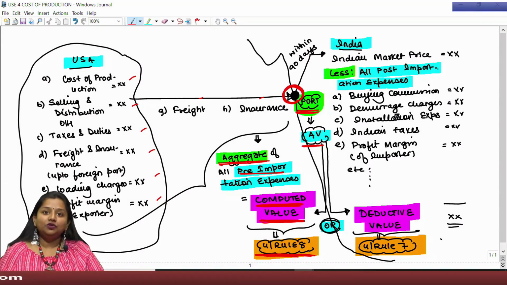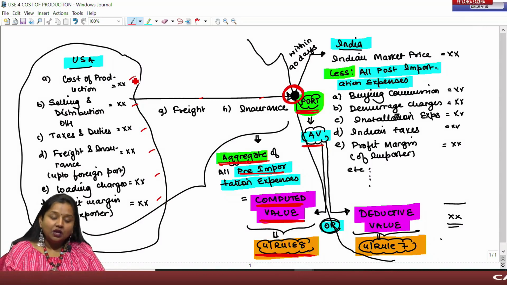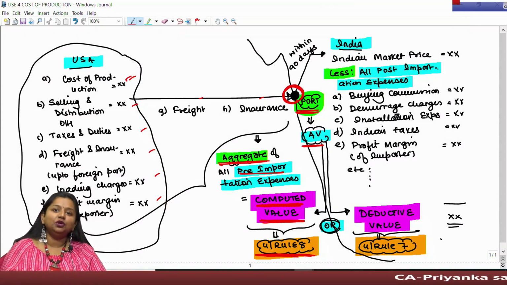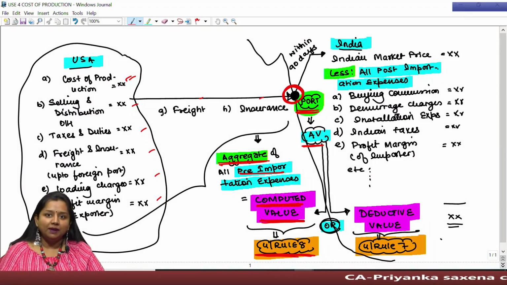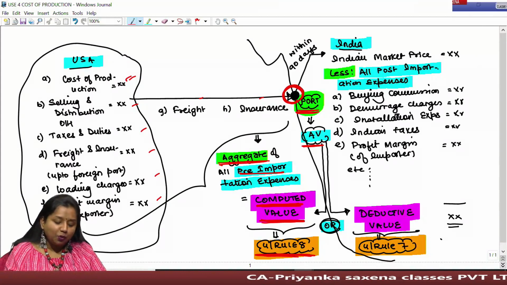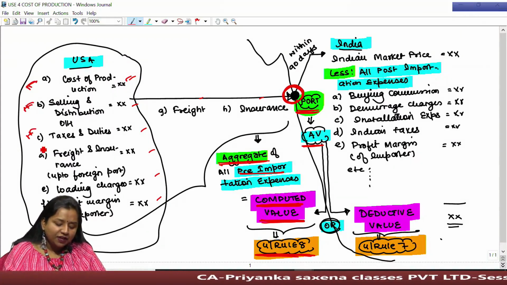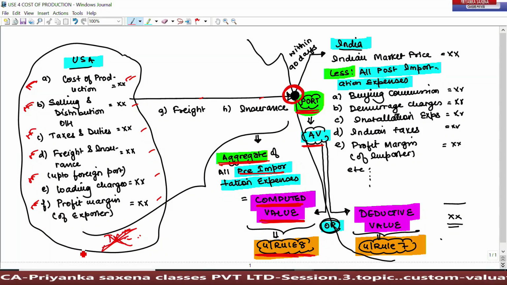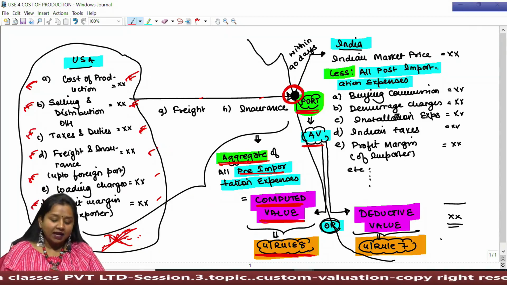But Rule 3, wherein the transaction value declared by exporter as the aggregate of all his expenses has been rejected under Rule 12, due to which Rule 3 could not be applied. Therefore, under Rule 8, we are asking the exporter to provide us the breakup cost of each and every expense incurred by him on exporting such goods. Now, the transaction value, the invoice price shall not be considered, rather we have to consider each and every individual expense incurred by the exporter on exporting the goods,